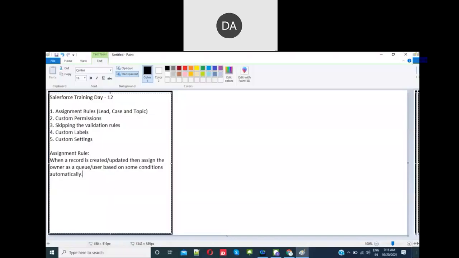So when a record is created, if you want to assign it to a specific owner, it may be the queue or it may be the user based on some conditions, then you can go for the assignment rules.